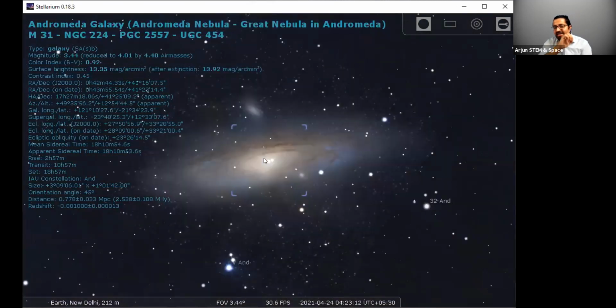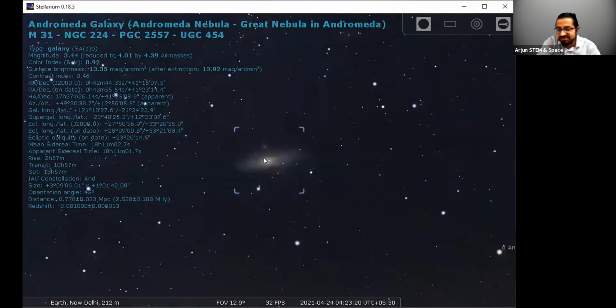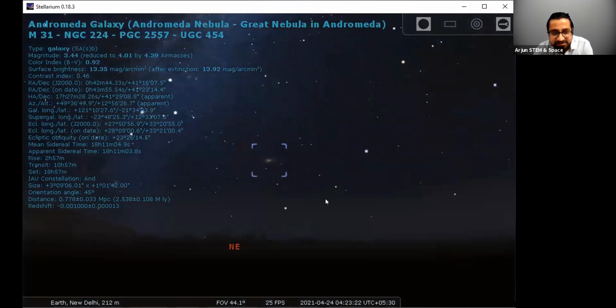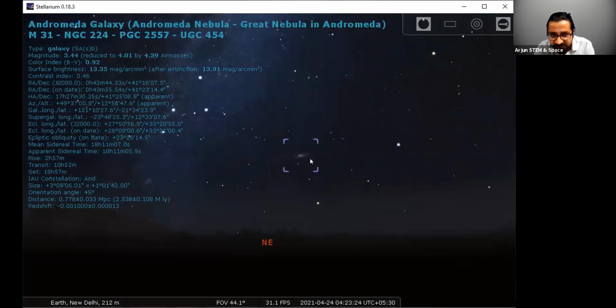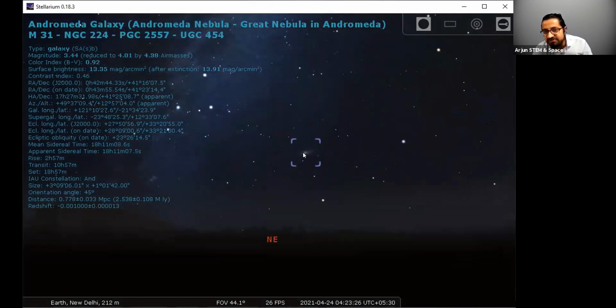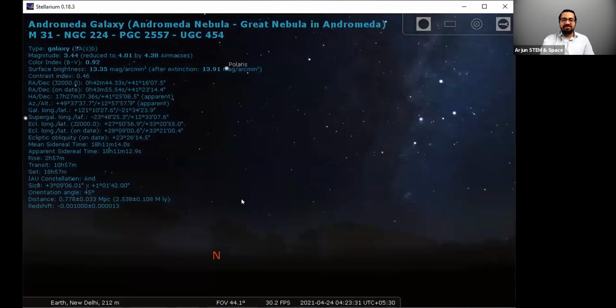You know, this is the only galaxy apart from Milky Way which we can see with our naked eyes. Yes, if you go to a dark enough location, you can see it with your naked eyes. It is light years away. It looks like this kind of fuzzy patch. When you see it in the night sky, it looks like this kind of fuzzy patch over there in the sky. Yeah, so this is all about the night sky.